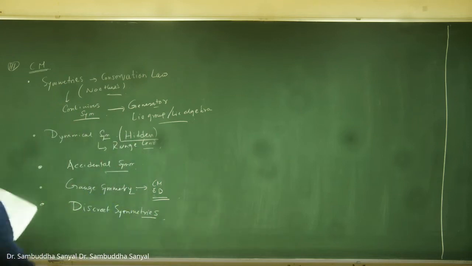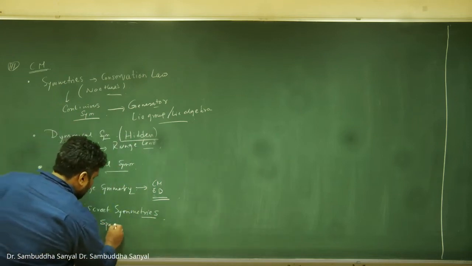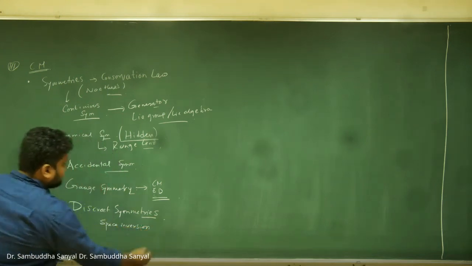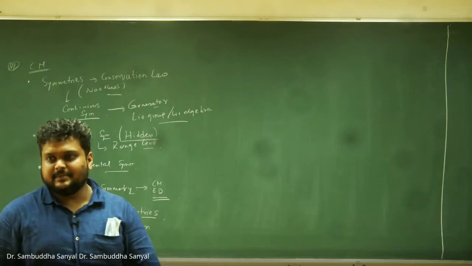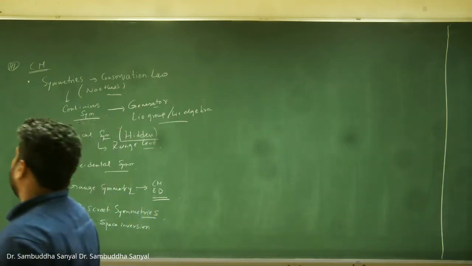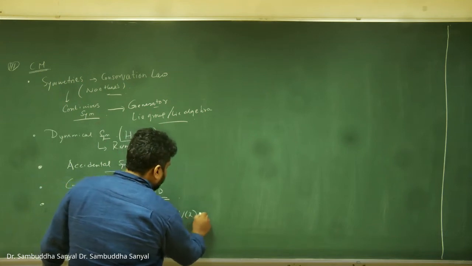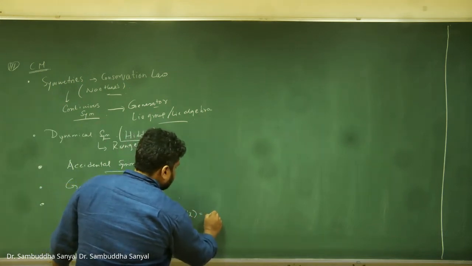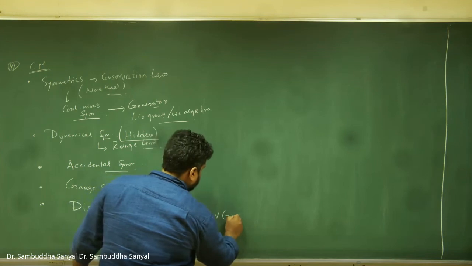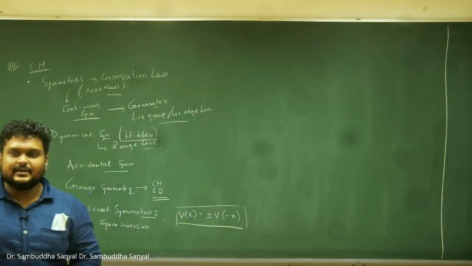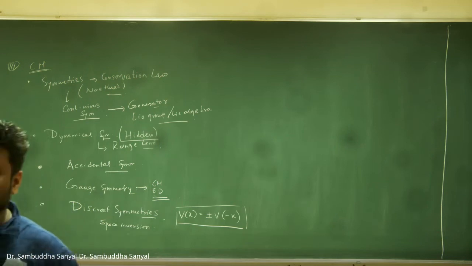So one example is space inversion. We have seen a glimpse of this in the previous semester's course, where we had this symmetry of the potential, V(x) equals plus or minus V(-x).